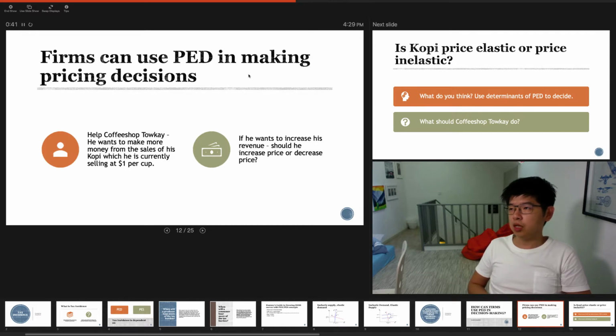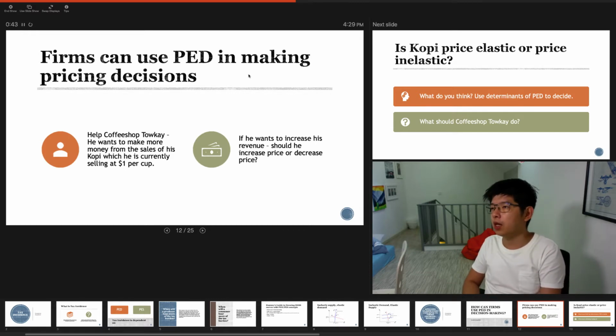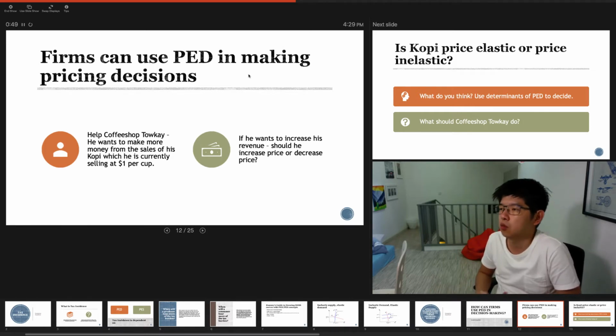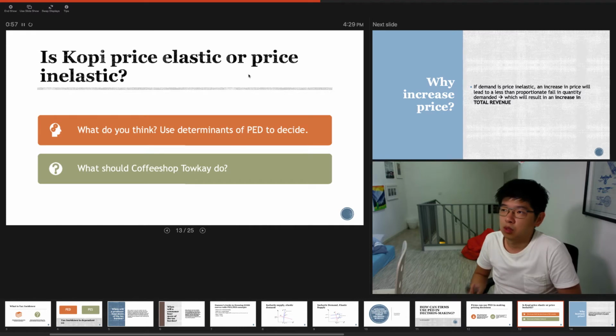Let's say we are looking at the boss of a coffee shop who wants to make more money from the sales of his coffee, which is currently selling at $1 per cup. If he wants to increase his revenue, should he increase or decrease the price of the coffee? What you have to think about is whether this $1 cup of coffee is a price elastic good or a price inelastic good. You should use the determinants of PED to decide.